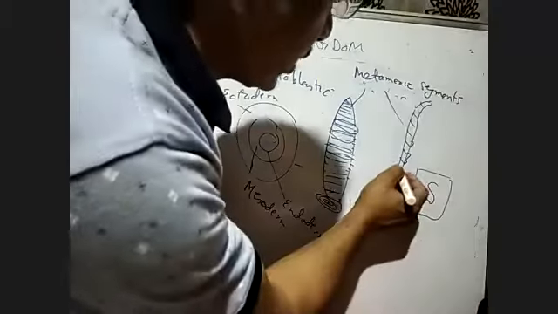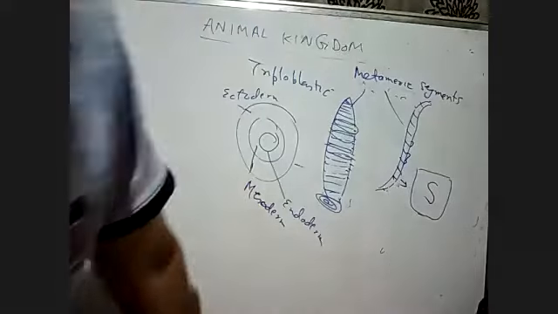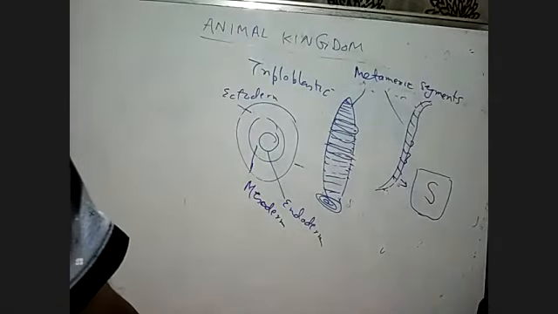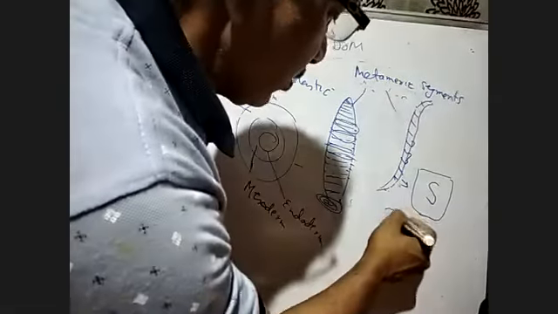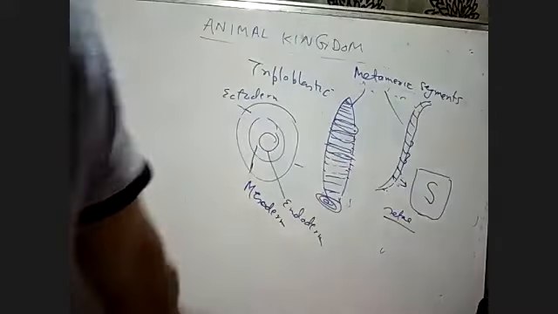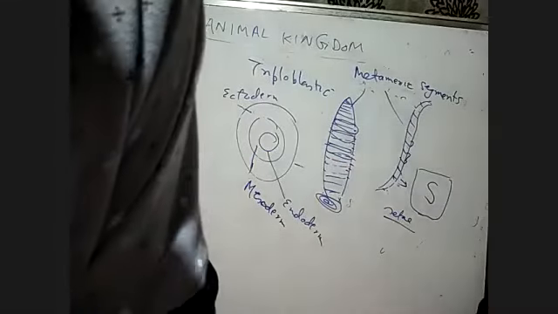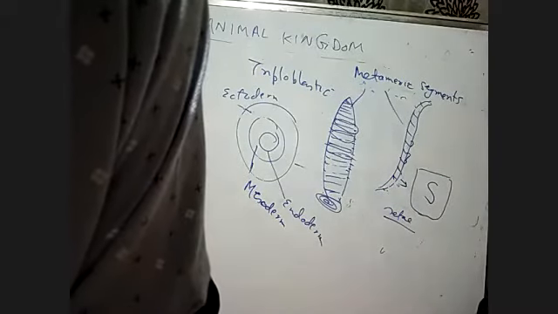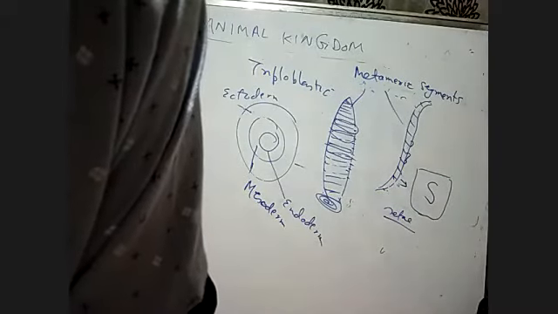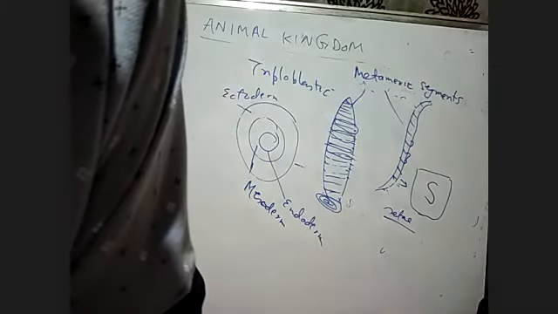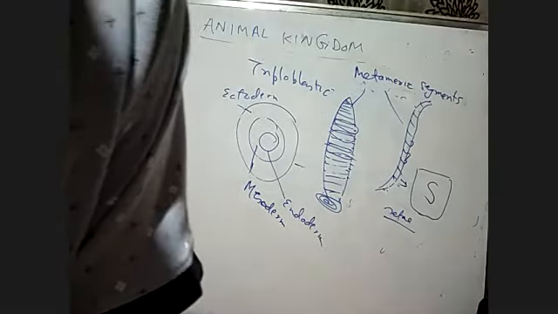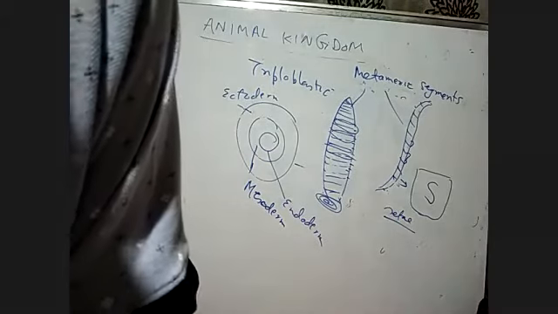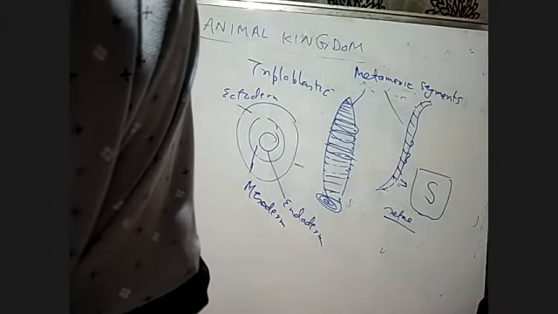Suppose you take one segment of the earthworm; on every segment there is an S-shaped structure, called the seta, and with this structure the earthworm can move. This is the locomotory organ. These setae are connected with the longitudinal and circular muscles, which help in locomotion or movement.